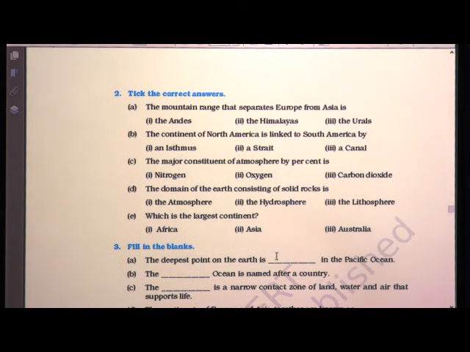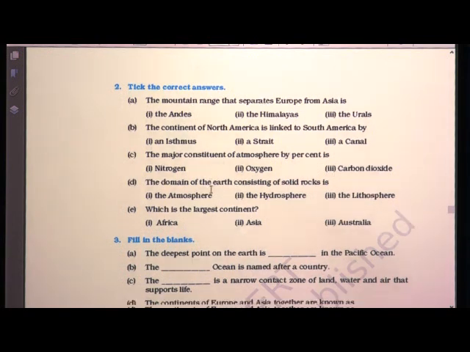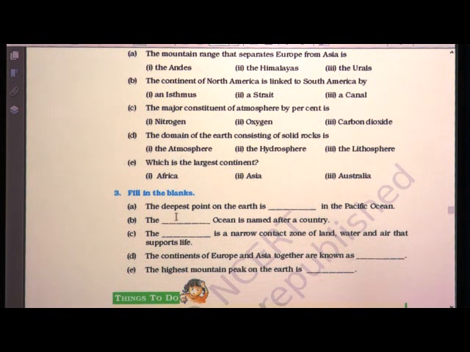Then which is the largest continent? Africa, Asia or Australia? Australia is the largest continent? No. Answer is Asia. Next one, fill in the blanks. The deepest point on the earth is dash in the Pacific Ocean. So, which is the deepest point on the earth? Answer is Mariana Trench. It is in the Pacific Ocean.